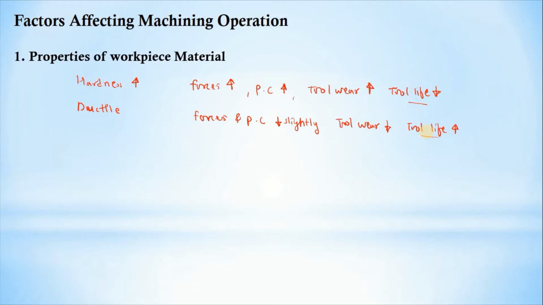Then the second parameter is tool geometry. In the tool geometry there are 6 angles and one nose radius. We are going to see what they are in the single point cutting tool.